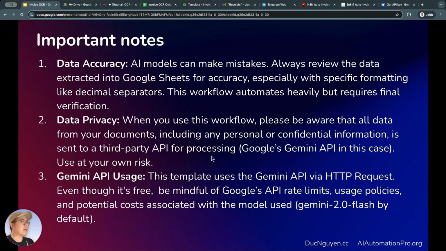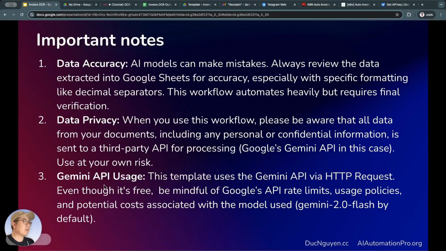The second important note is data privacy, which means the privacy of your data. You always need to be aware that all the data from your documents, including personal data or even sensitive and confidential information, will be sent to some third-party API for processing in your auto-invoice OCR system. In this case, it will be Google's Gemini API. So always be aware of the risk that when you use an API, you are sending your data to some other party. Of course, these parties may promise that they won't do anything and that they won't use your data, but there's really no guarantee about that. In fact, in the terms and conditions of these companies, they even state that any data sent to the API can be used by them completely free of charge.